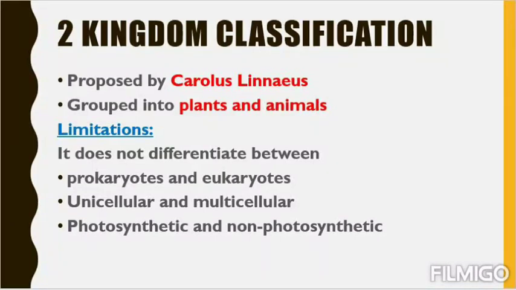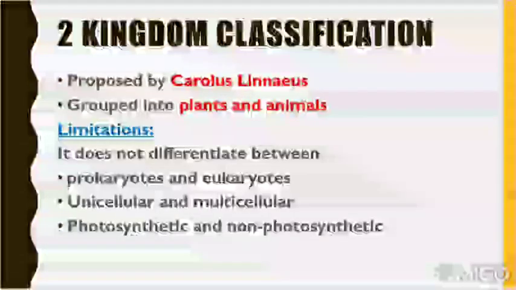Here comes the two kingdom classification. Two kingdom classification means all living organisms are divided into two kingdoms. First it was proposed by Carolus Linnaeus. He is very popular now because from the initial day you were studying about him only. He is such a pioneer for so many things. So he grouped the whole living world into two categories or two kingdoms, that are plants and animals.